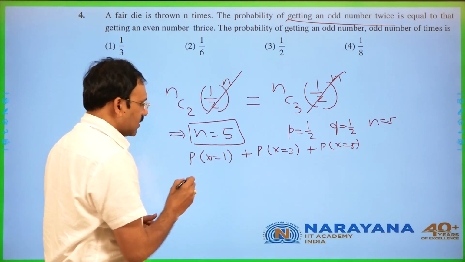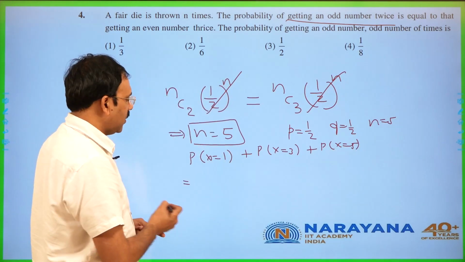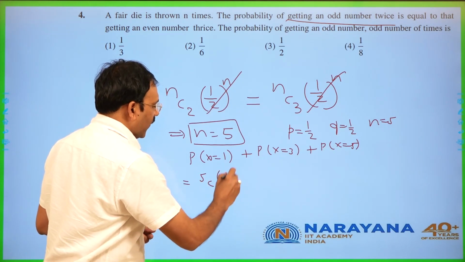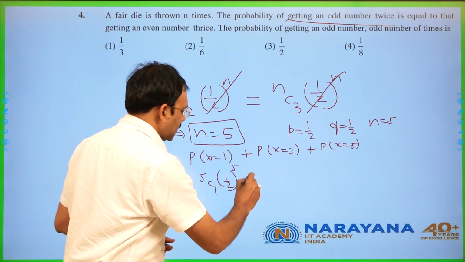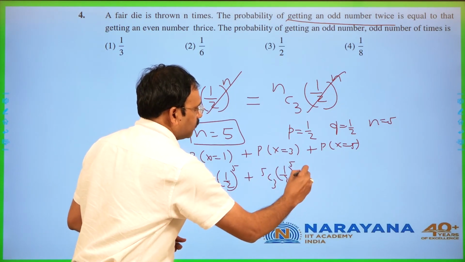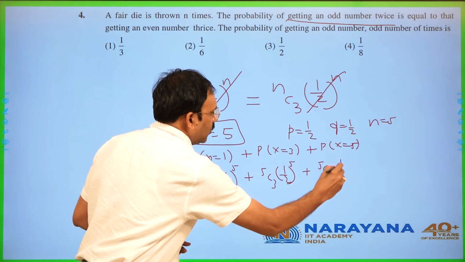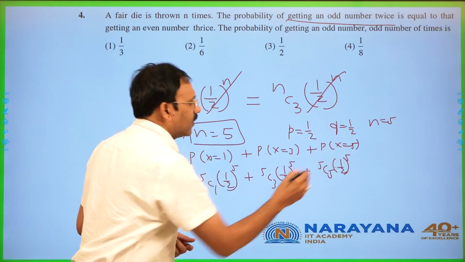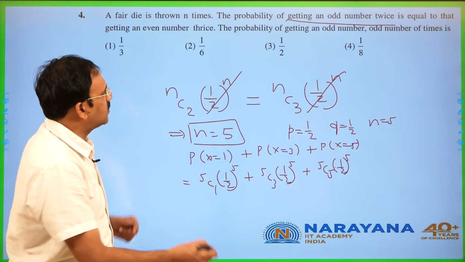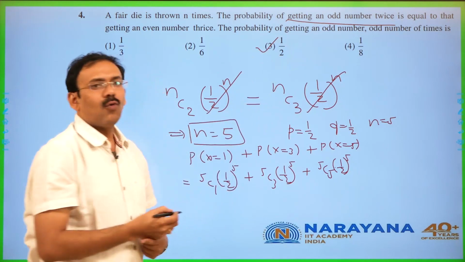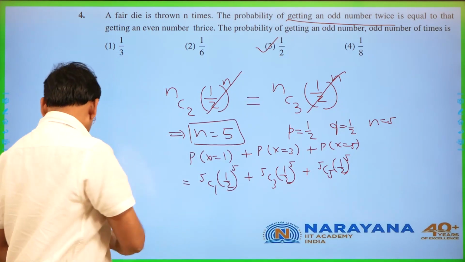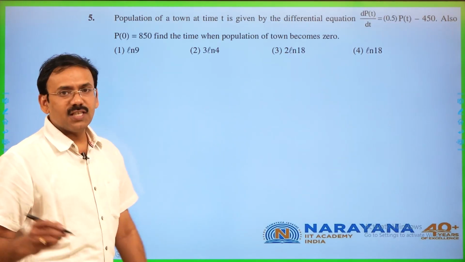In these 3 cases, the probability is going to be 5C1 into 1 by 2 power 5, plus 5C3 into 1 by 2 power 5, plus 5C5 into 1 by 2 power 5. By symmetry, friends, it is going to be half of the total. You simplify, you are going to get 1 by 2. That's all. Next problem.